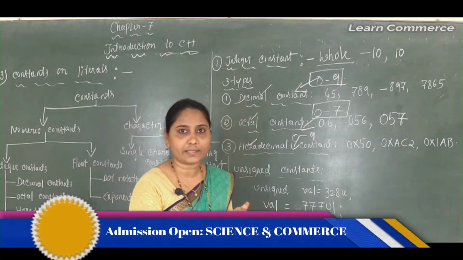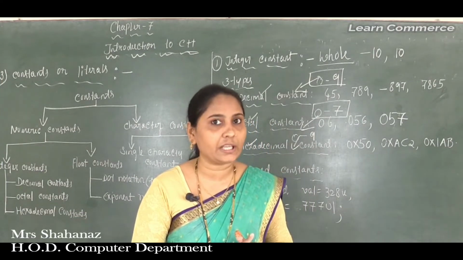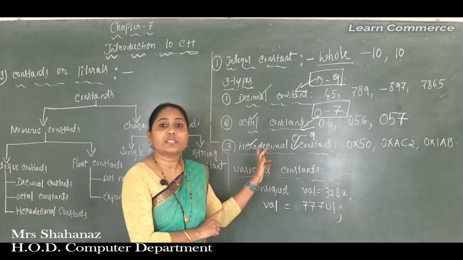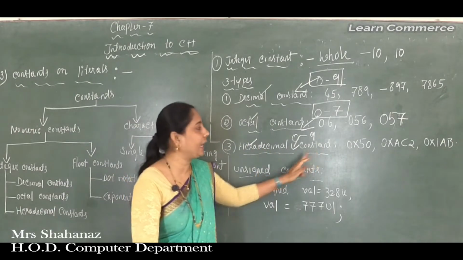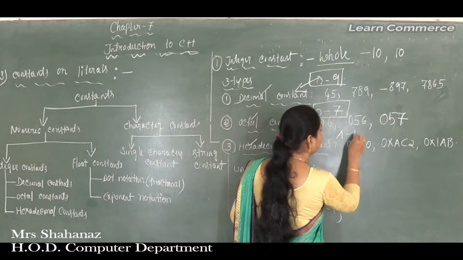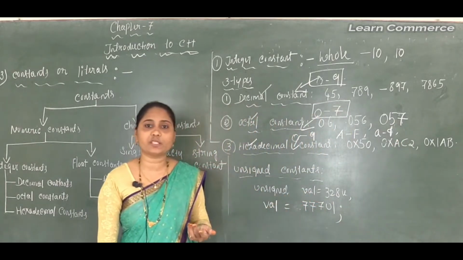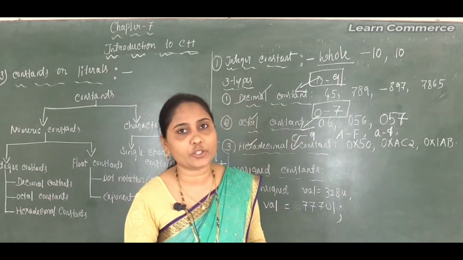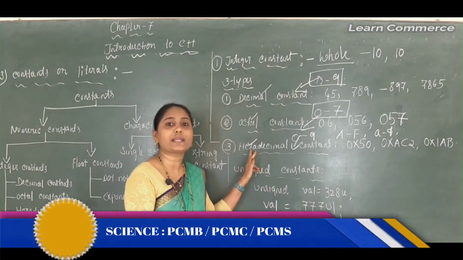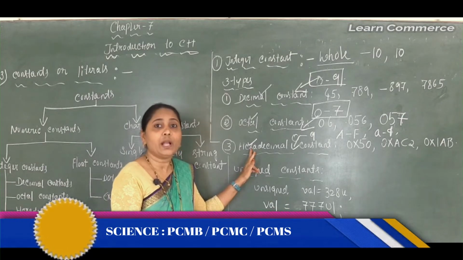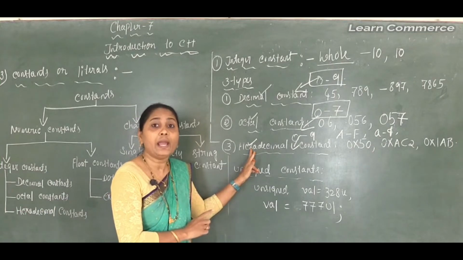So here we can say that the hexadecimal number not only consists of the combination of the digit from 0 to 9, it also contains the alphabets from capital letter A to F and small letter a to f. Maybe you can use the capital letter A to F as well as the small letter a to f here. So finally we can say that all hexadecimal constants begin with 0x or 0 capital letter X to differentiate it from a decimal number.